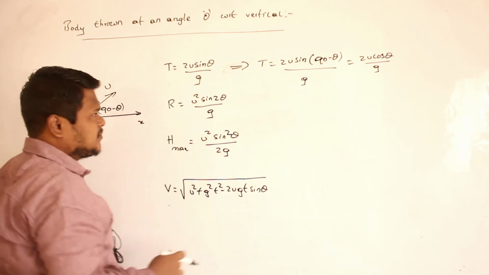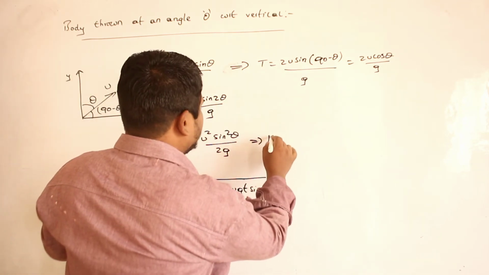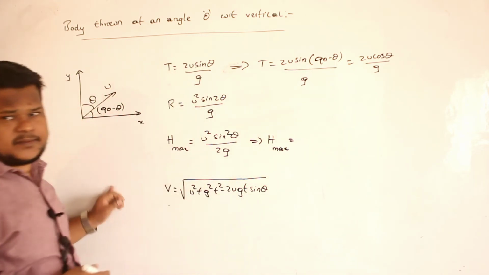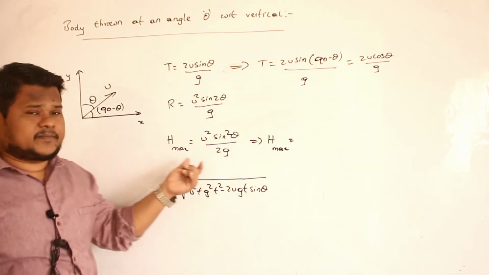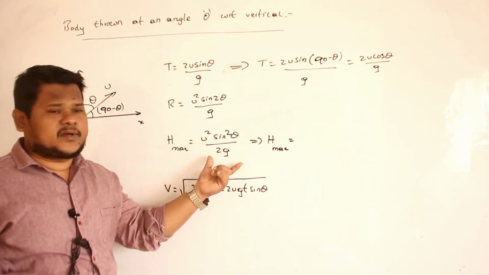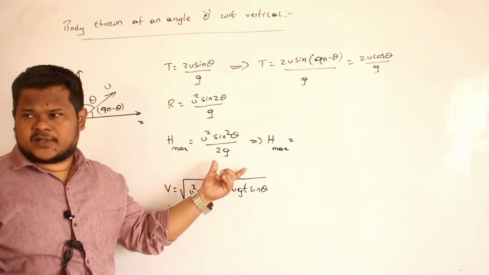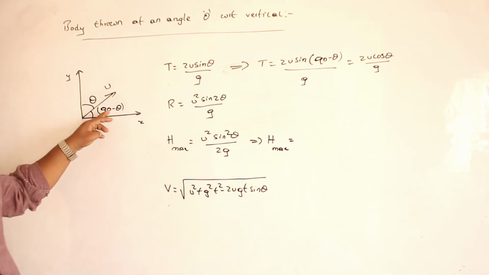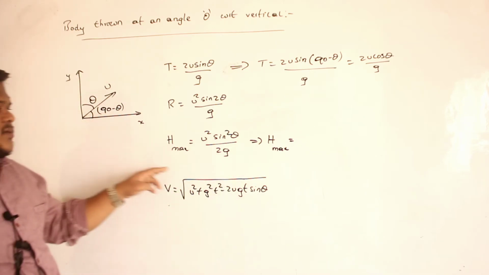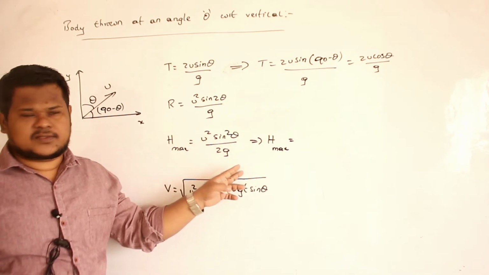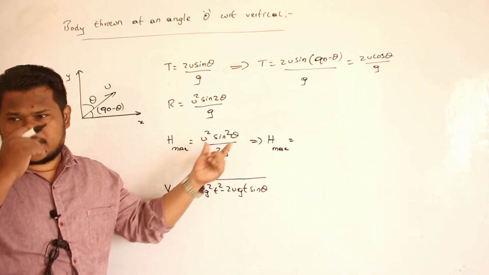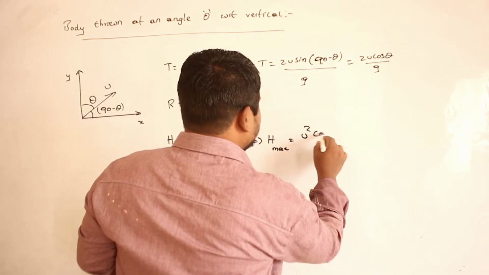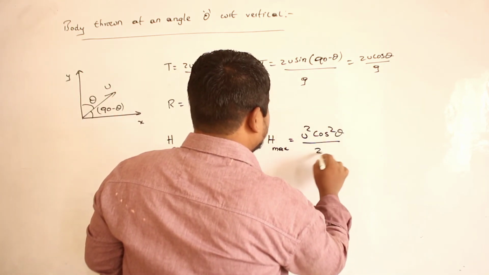Similarly, we will discuss about this one later. Now what about this one, H max? Can you say what is the equation I will get? Come on. u square cos square theta divided by 2g. Why will I get cos square theta? Because again instead of theta, I have to substitute 90 minus theta, no? So sin 90 minus theta is cos theta. So here I have a square. So therefore I will write cos square theta. So it will become u square cos square theta divided by 2g.